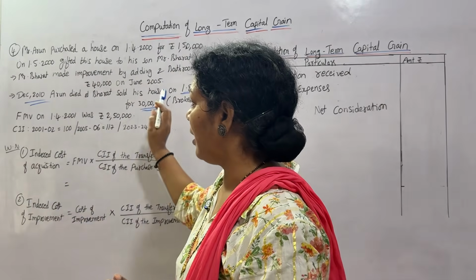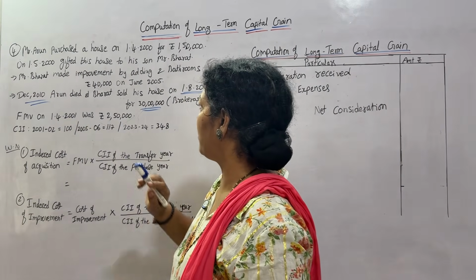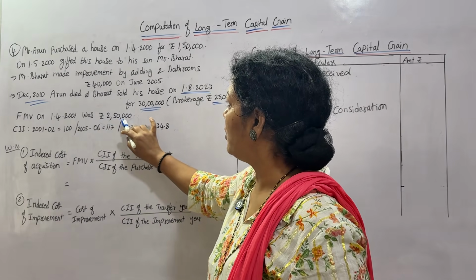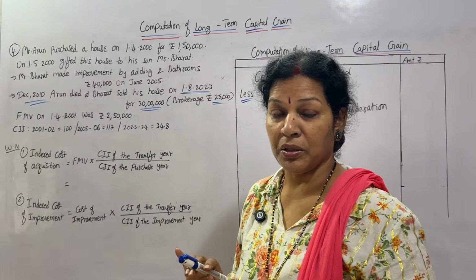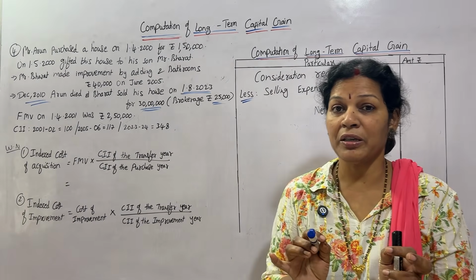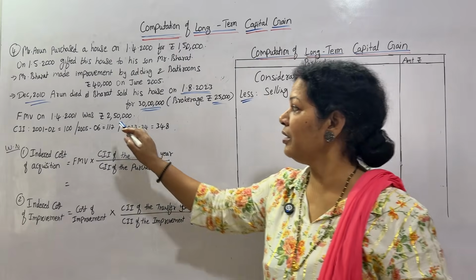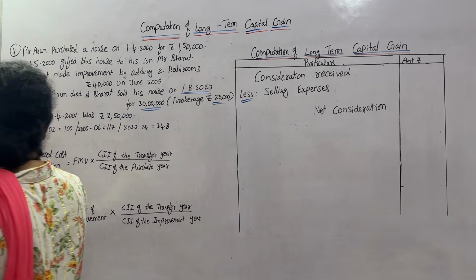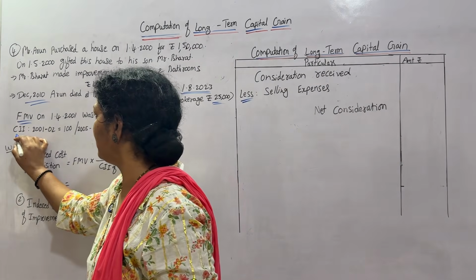Then after that, fair market value on 1/4/2001 was 2,50,000. If fair market value was not given, we would have taken the purchase value only. Now here fair market value, FMV, is given.